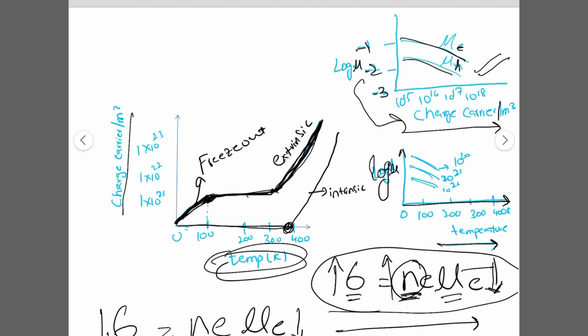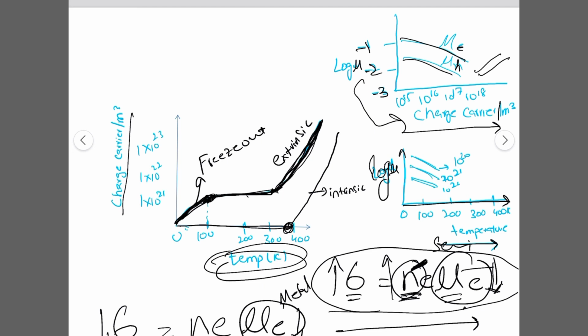The general behavior of conductivity is the same for metals and semiconductors, but the term which differentiates them is the charge carrier concentration.